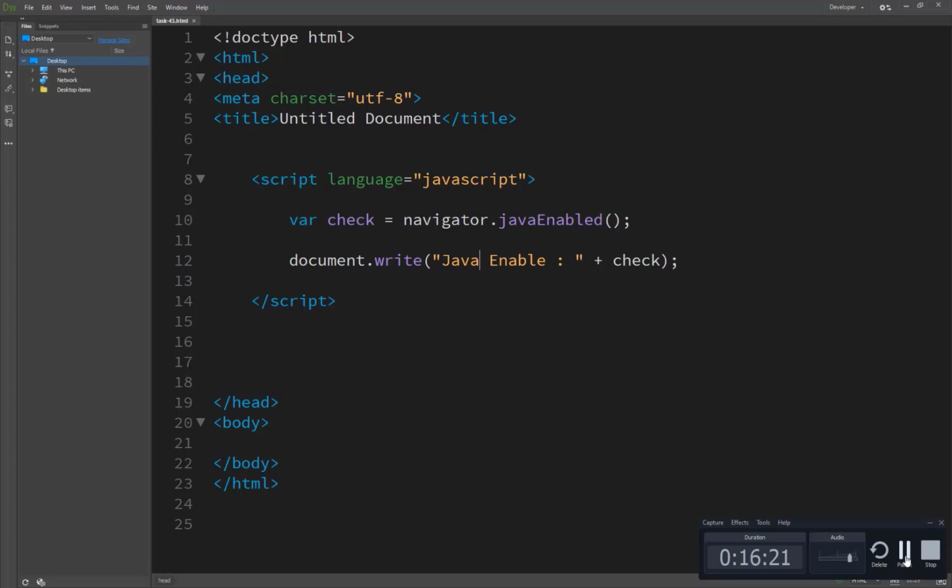So our task 43 is complete. Not only is task 43 complete, but our JavaScript basic course is complete. It contains 43 tasks. So we'll meet, inshallah, in part number 2 of our course.